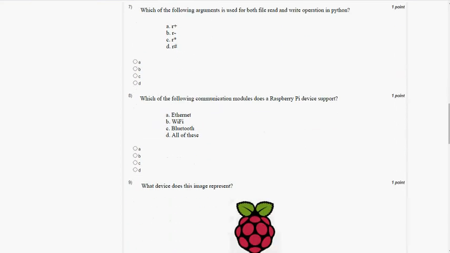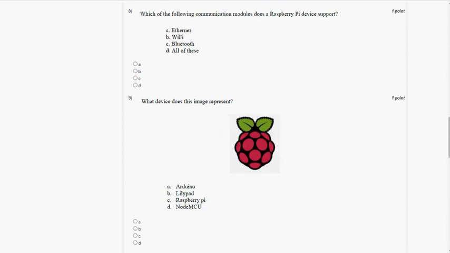And coming to the seventh one, which of the following arguments is used for both file read and write operation in Python? The answer is r+, that is option A. The answer is option A for the seventh question.